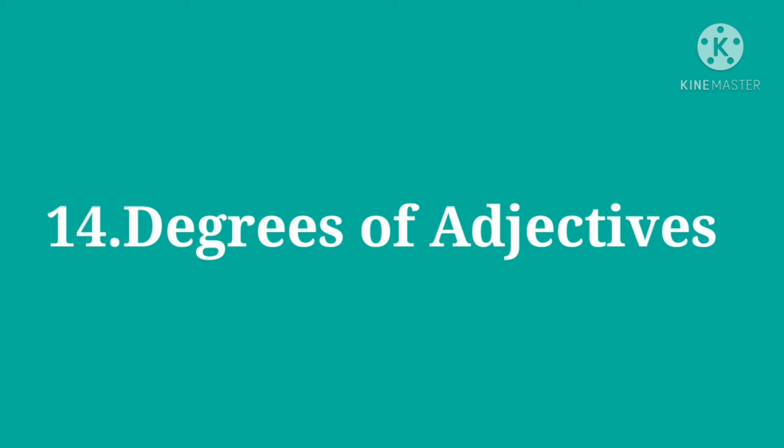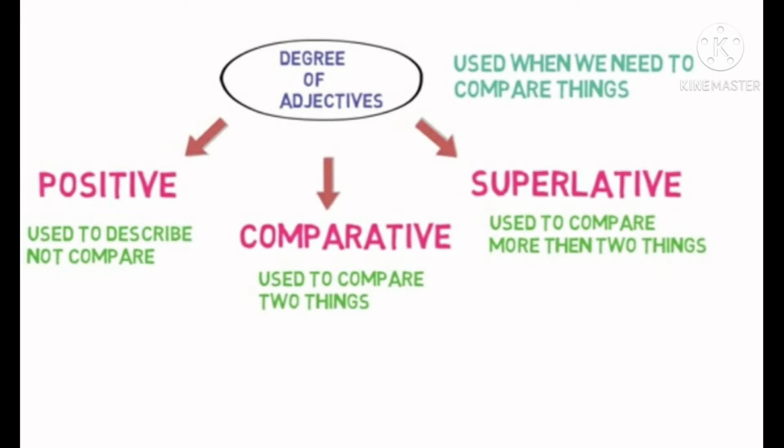Hello everyone. Today we will start our next lesson, that is degrees of adjective. We use degrees of adjective when we want to compare some things. Now there are three types of degrees. First, positive degree. Second, comparative degree, and third, superlative degree.